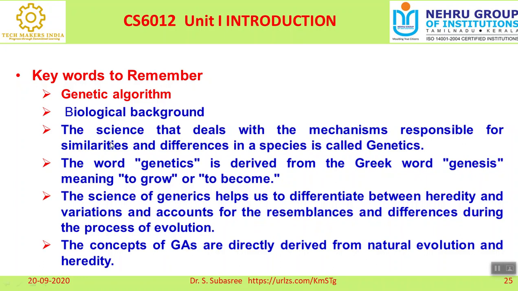So what is the biological background of this genetic algorithm? The science that deals with this mechanism, responsible for identifying the similarity and differences in a species, is called genetics. The word genetic is derived from the Greek word genesis, meaning to grow or to become.